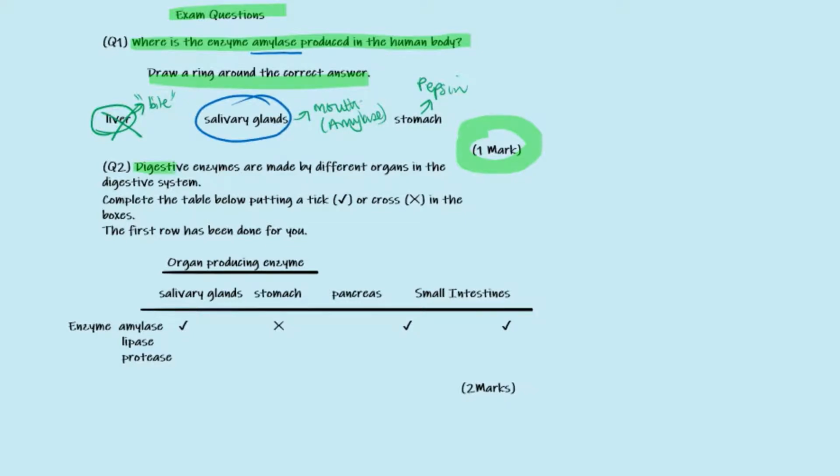Question 2. Digestive enzymes are made by different organs in the digestive system. Complete the table below by putting a tick or a cross in the boxes. The first box has been done for you. So we have organs producing enzymes: the salivary glands, the stomach, pancreas and small intestine. This question is worth 2 marks. It also shows the enzymes amylase, lipase and proteases.